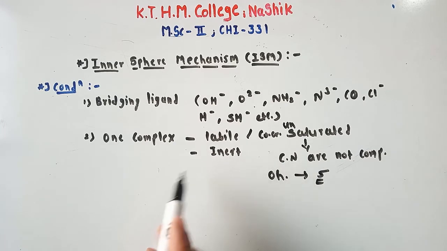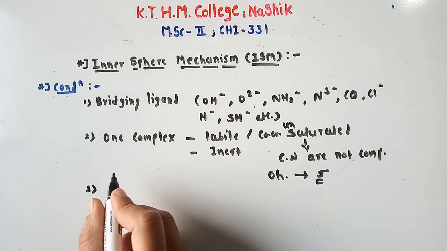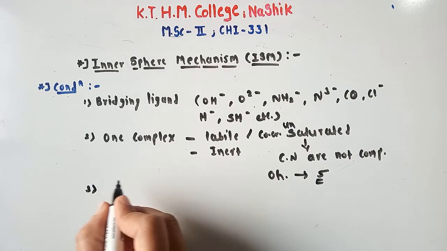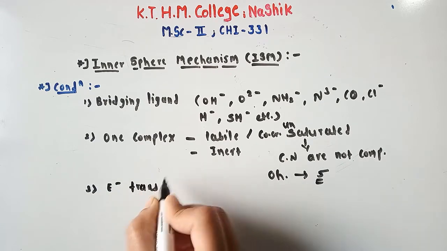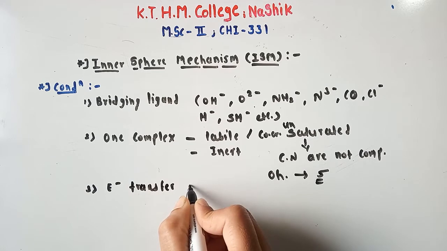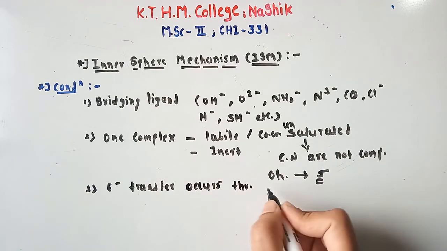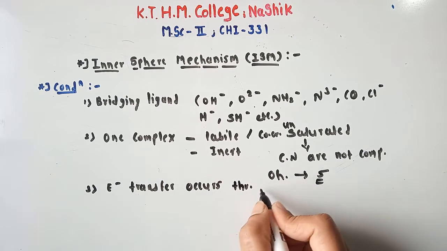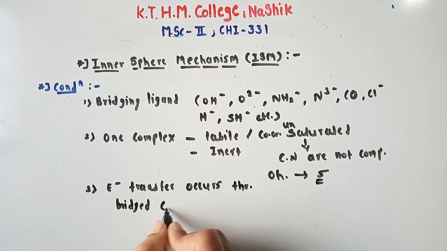Okay, so the third condition is that electron transfer occurs through a bridged complex.